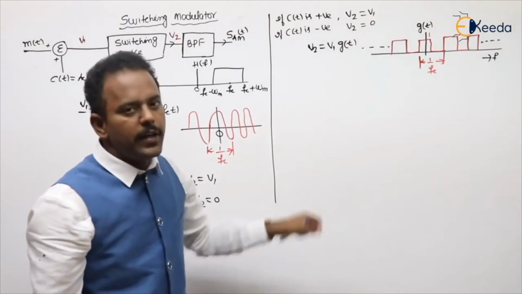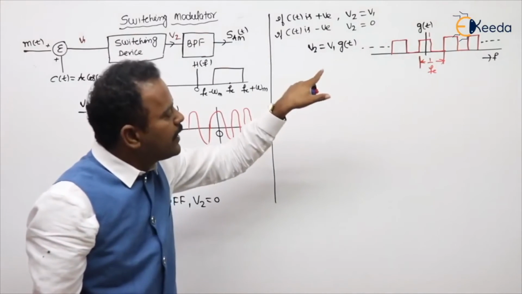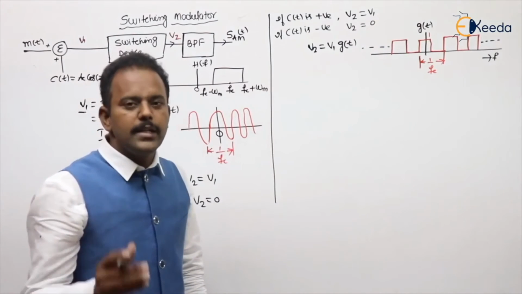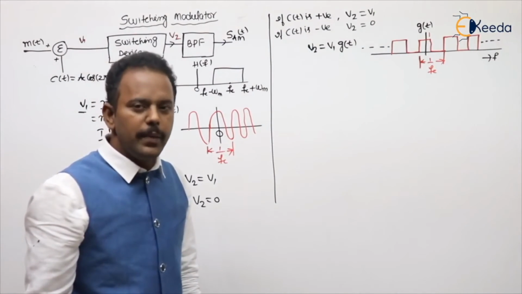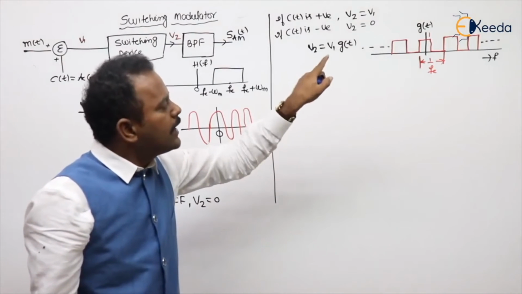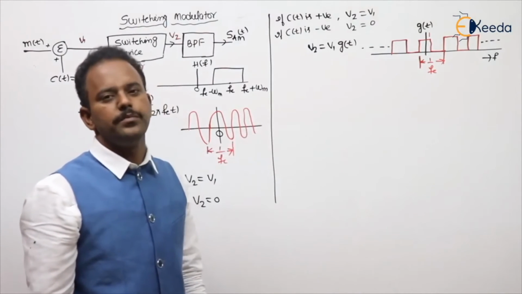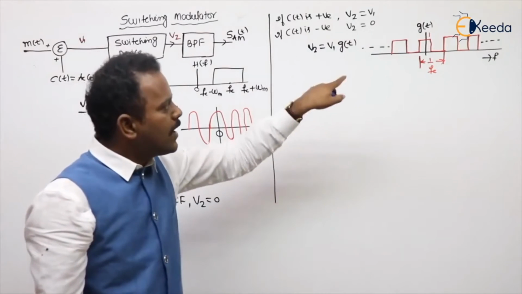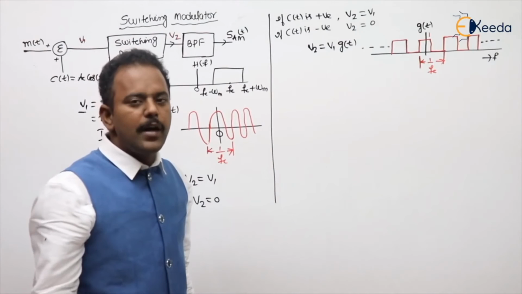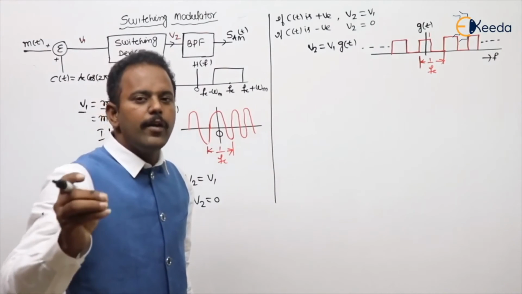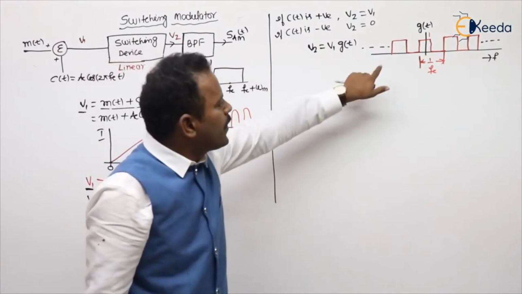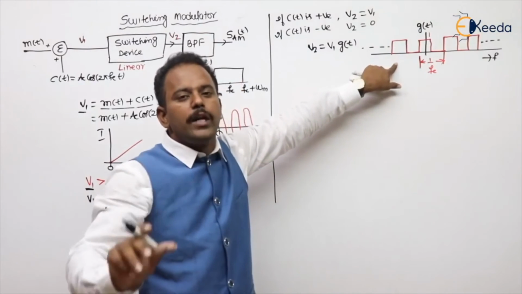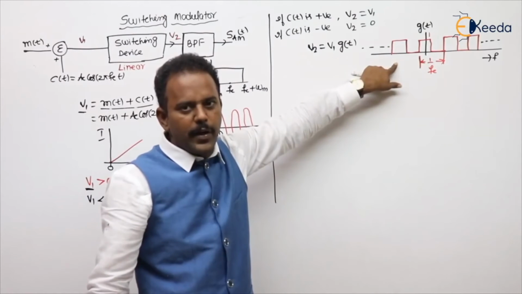If you see g of t clearly, it is having half wave symmetry, which means all the even components are 0. Are you getting my point or not? Because of that, there are no even harmonics.